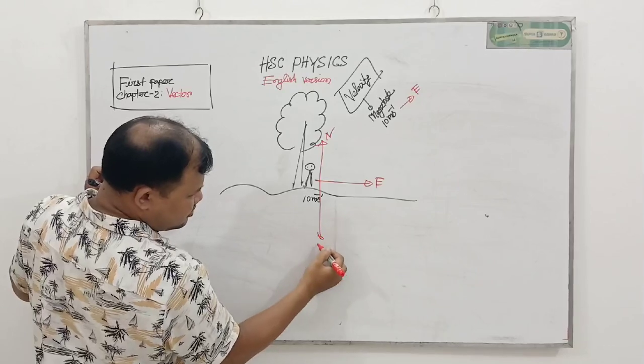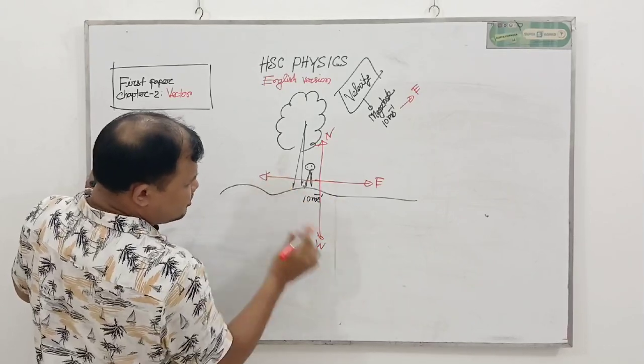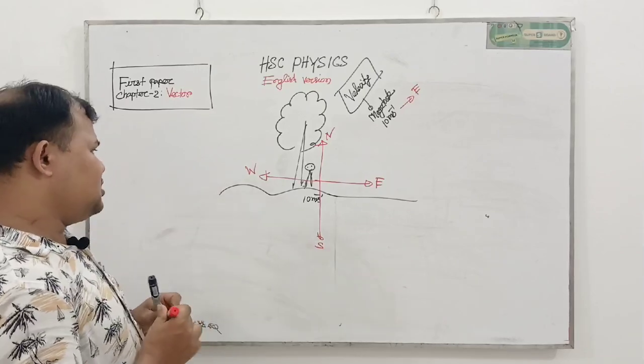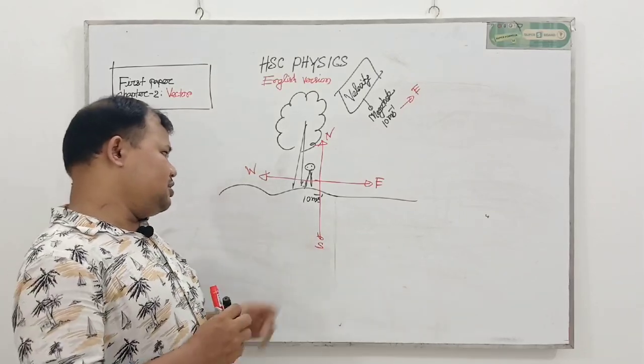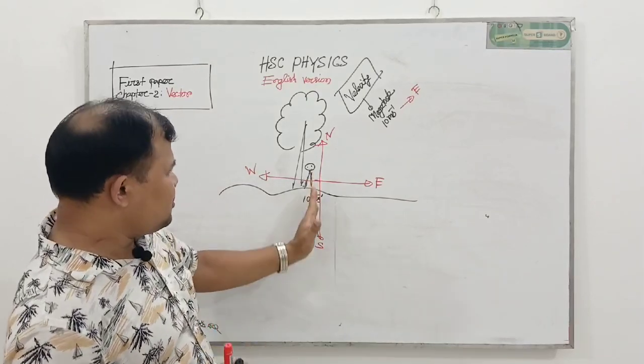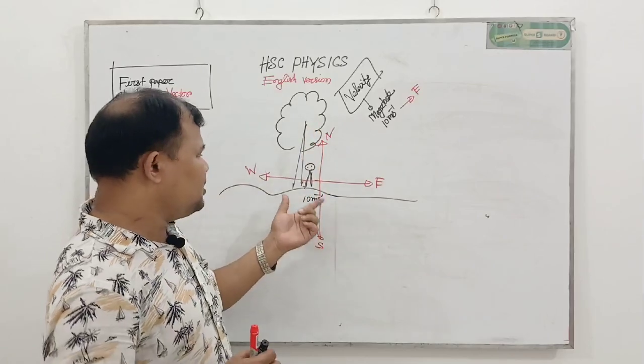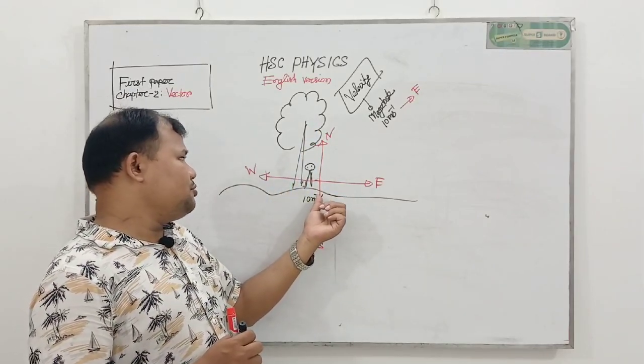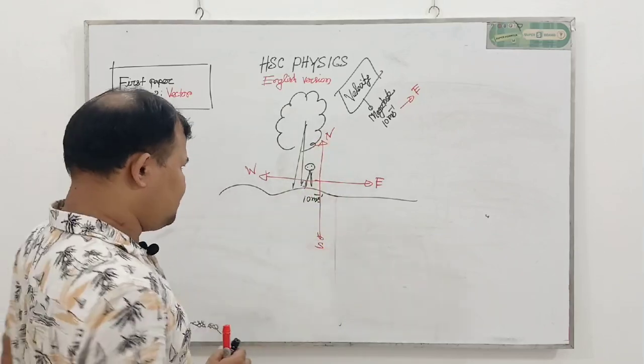This is west, north, south. If we tell this person to start at 10 meter per second velocity toward the north direction, then the person clearly understands they have to move toward the north.